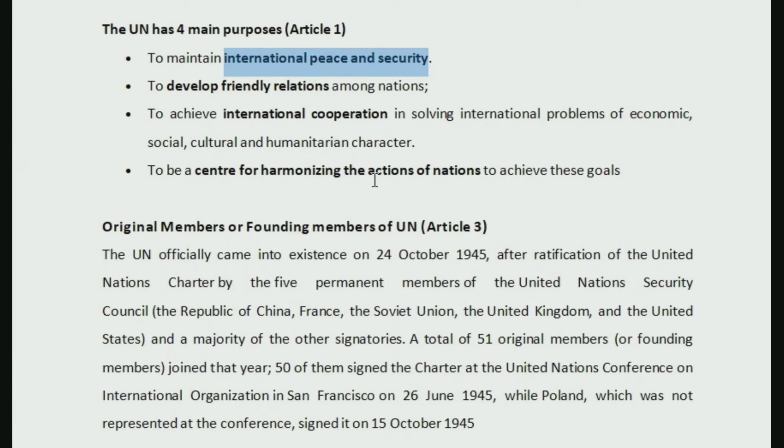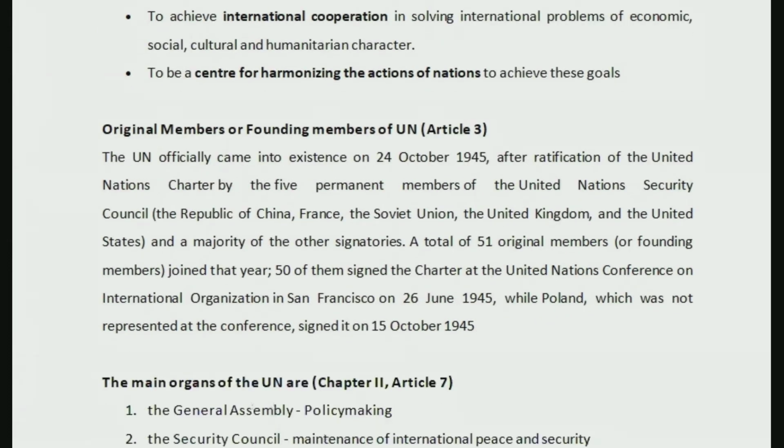It's very simple. These 4 points should be enough. A lot of times I have seen questions being asked from this article. So it's a very important article. That is the first article of United Nations Charter that mentions regarding the 4 main purposes for establishment of United Nations. All right. Now, next thing, we are not going to study each and every article. Whatever is relevant from wherever questions are being repeatedly asked, we are going to discuss those provisions.